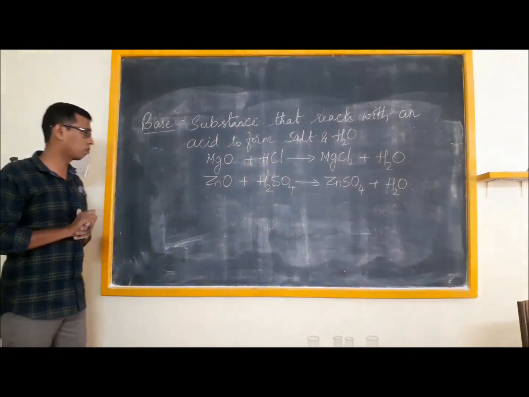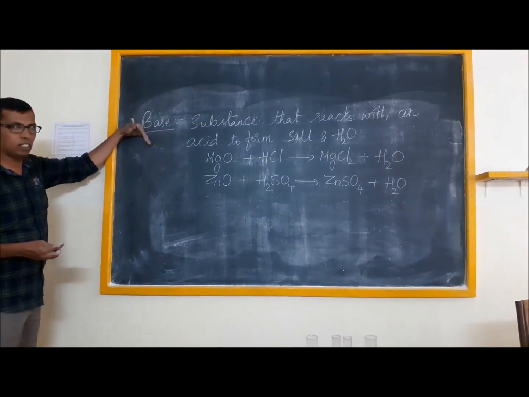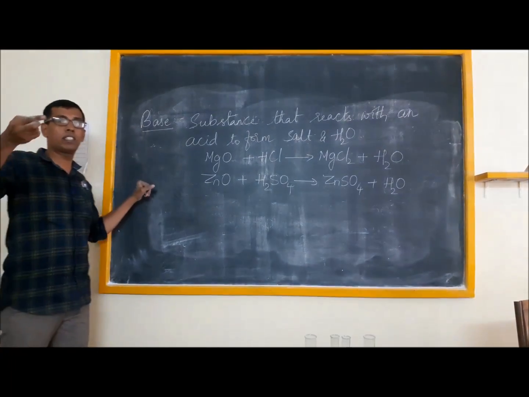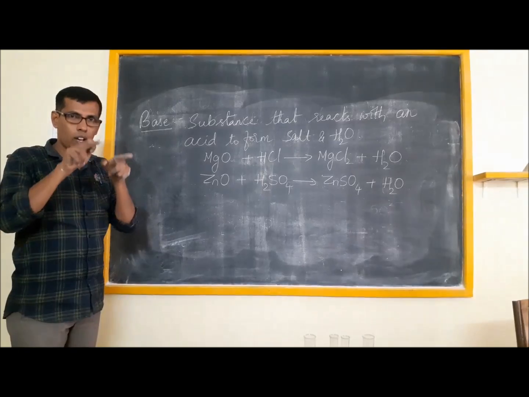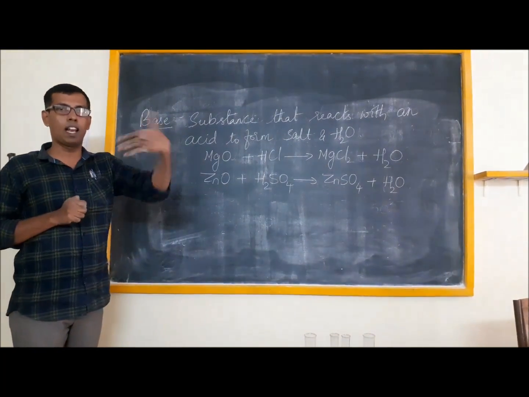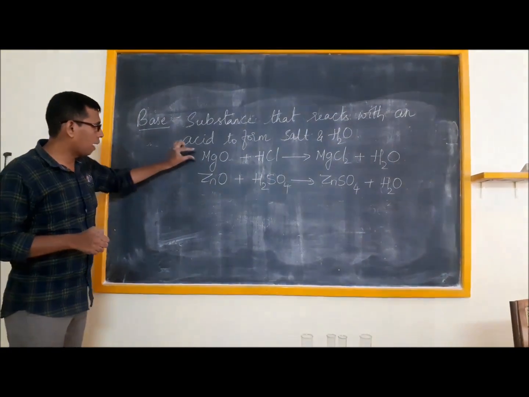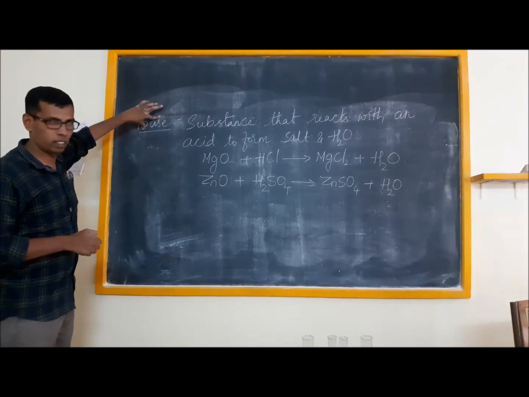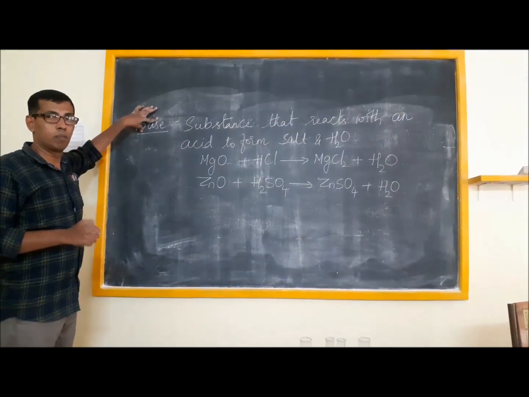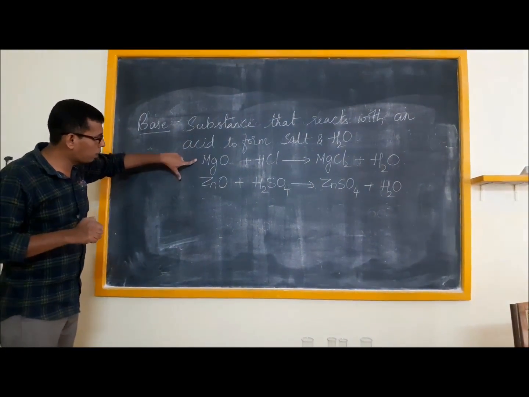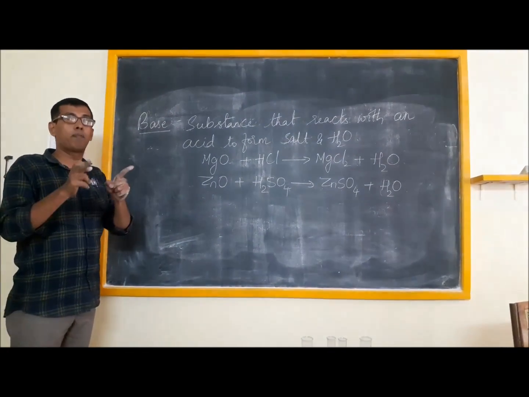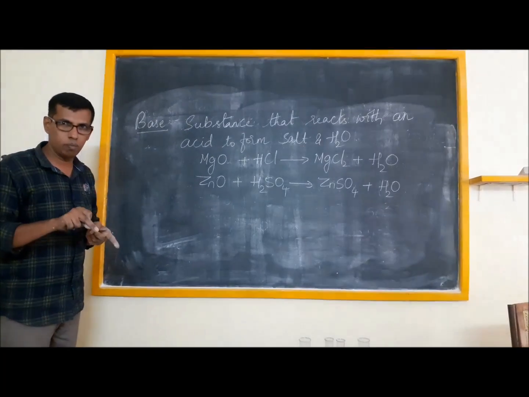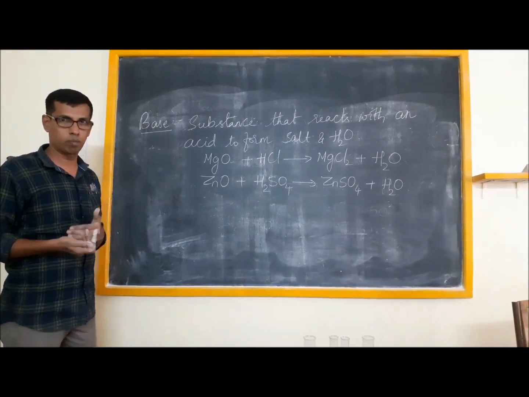Now, there are some bases which can dissolve in water. When these bases dissolve in water, you call them alkalis. MgO and ZnO, you are naming as bases, but these substances cannot dissolve in water. But if a base is dissolved in water, then it is known as an alkali.